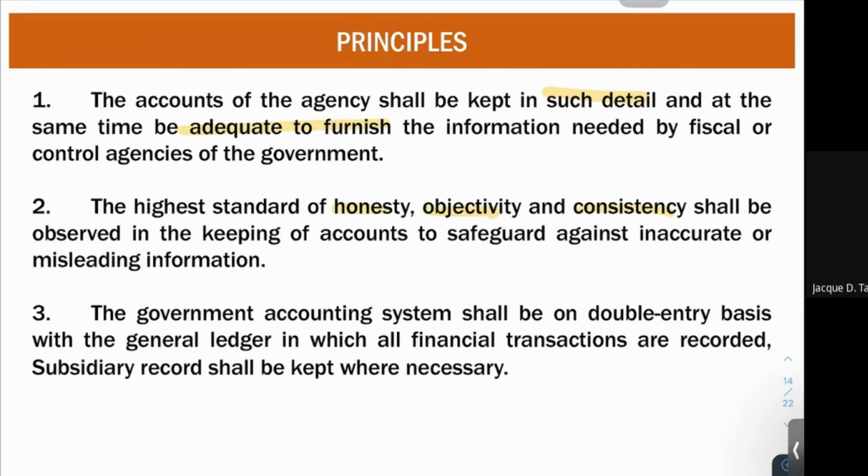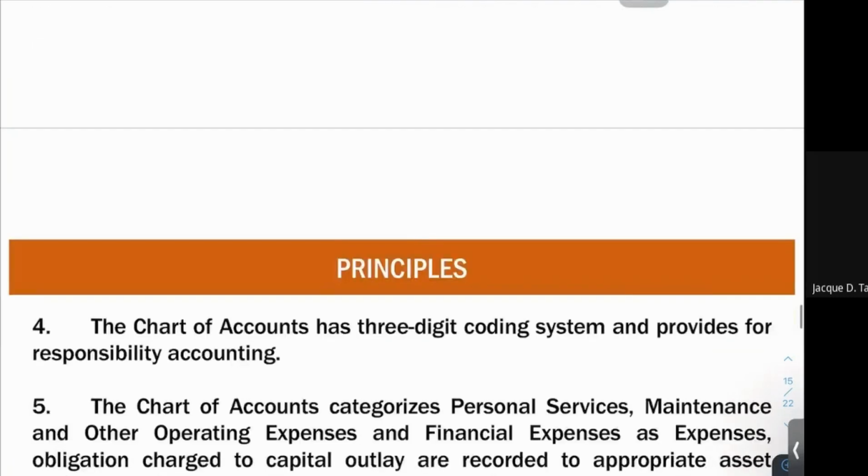Third, the government accounting system shall be on double entry basis with the general ledger in which all financial transactions shall be recorded. Subsidiary records shall be kept where necessary. You already know that one, that government accounting still uses double entry bookkeeping.